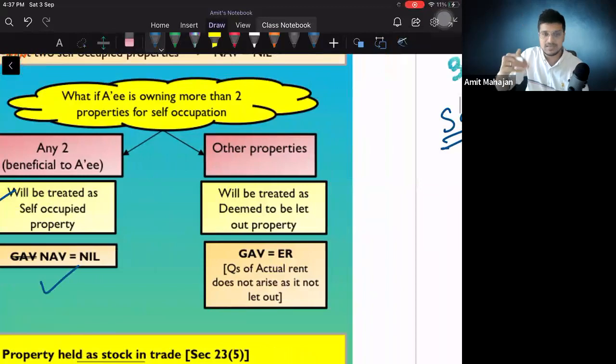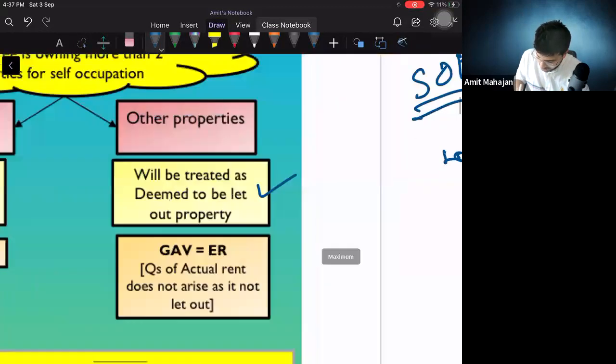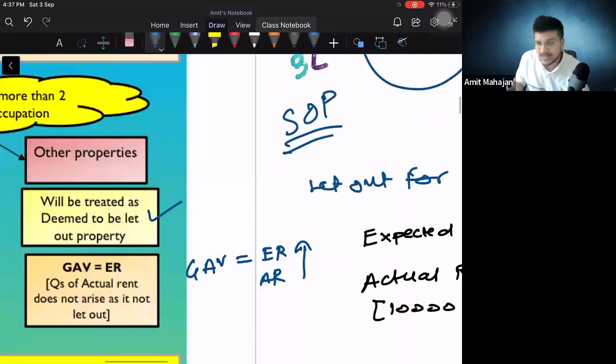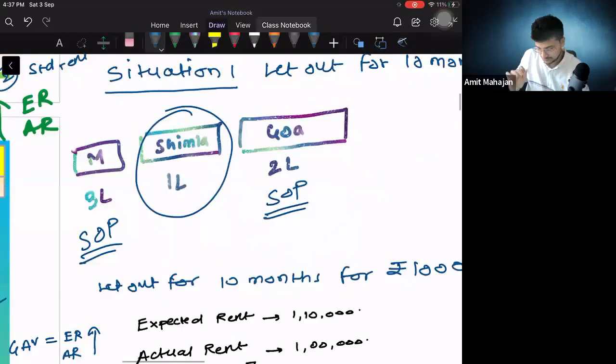Uske baad jo other property hai, Shimla wala, will be treated as deemed to be let out property, and the GAV is going to be... okay. Now GAV ka usual formula kya hai? GAV is expected rent or actual rent, whichever is higher. Now, what is my expected rent? Say for example...